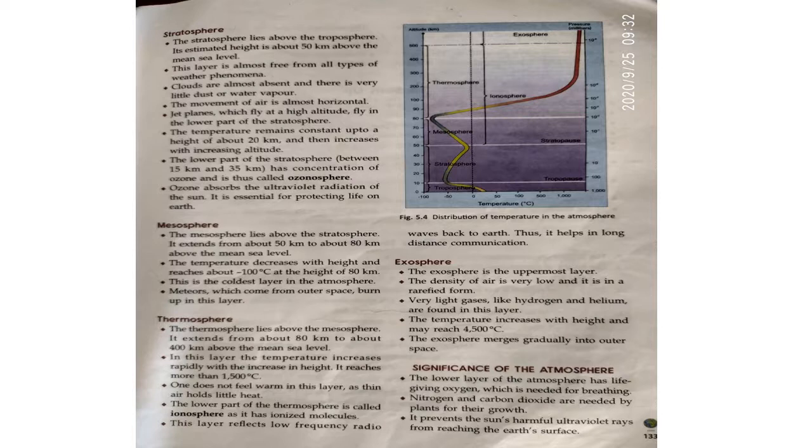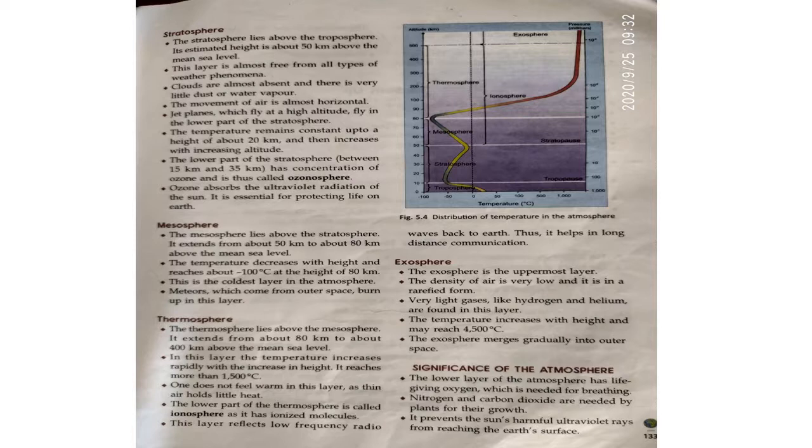So children, we know that the atmosphere has these five layers, and besides this, the atmosphere has life giving gases like oxygen, which is needed for breathing, and nitrogen and carbon dioxide are also present, and they are needed by plants for their growth. So children, it prevents the sun's harmful ultraviolet rays from reaching the earth's surface. This is a very important part of the atmosphere.